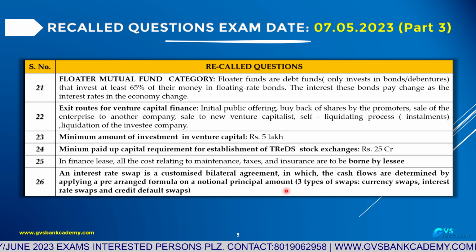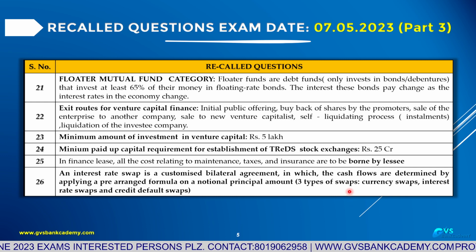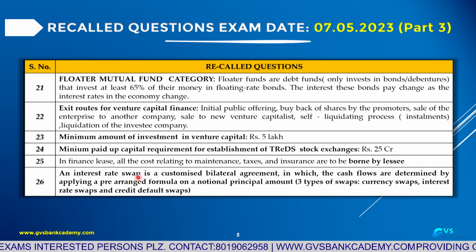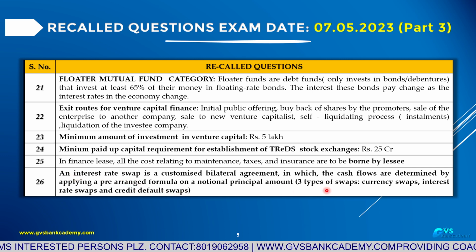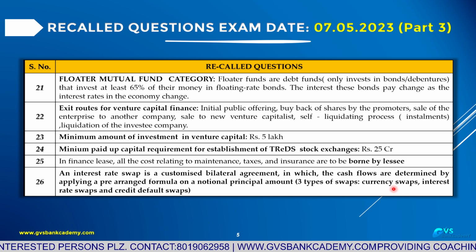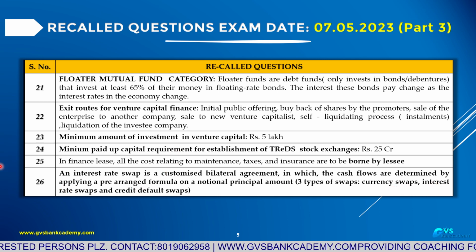How many types of swaps are there? Swap means exchange of one for another. There are three types of swaps: currency swap, interest rate swap and credit default swap.